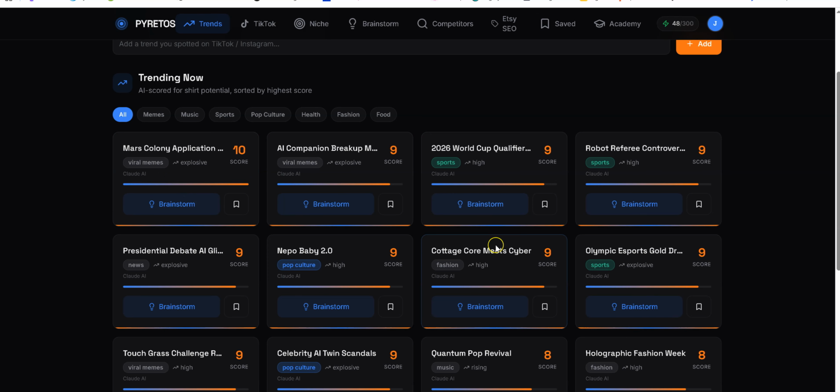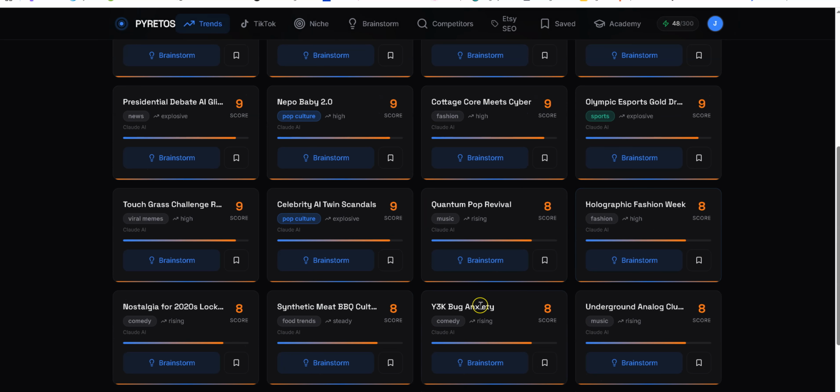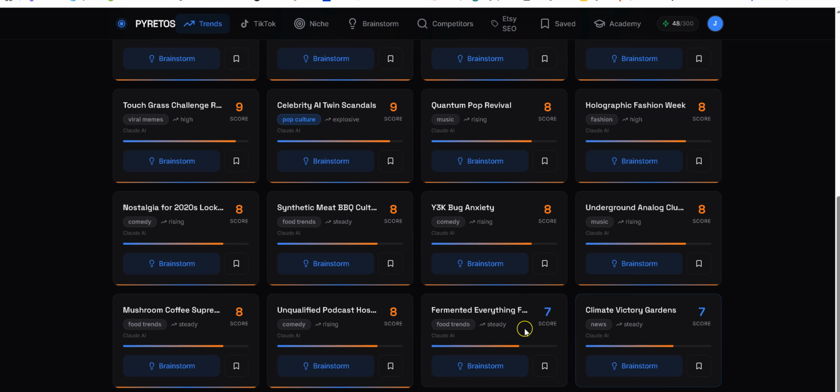Another thing to take note of for each of these trends is there is a trend score, which is an indication of how hot they are. So apparently the hottest one right now is the Mars colony application. And the way that the results are doled out to you on the screen here, they start at the highest score and go lower. Looks like we have a bunch of 9s here, and we have some 8s, and we have a couple 7 ratings down here. Fermented Everything and Climate Victory Gardens.